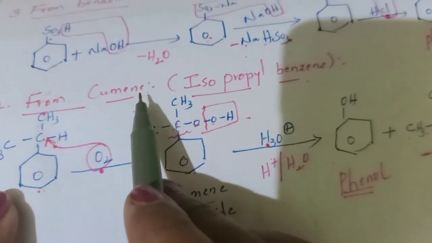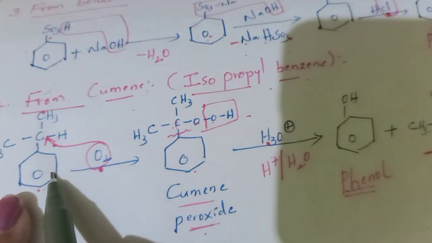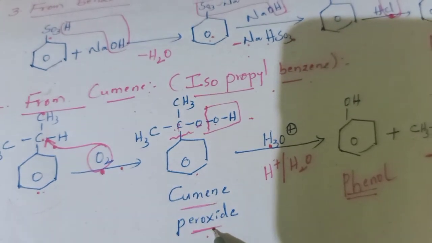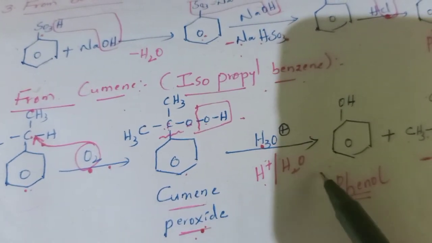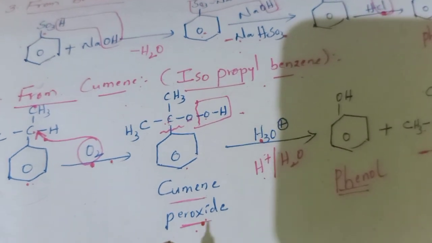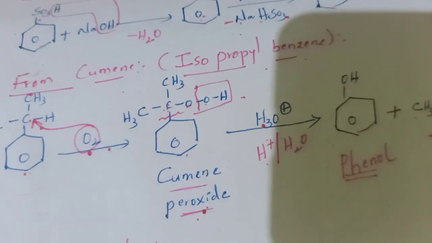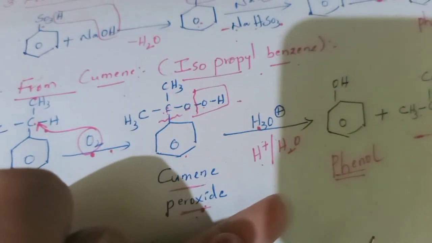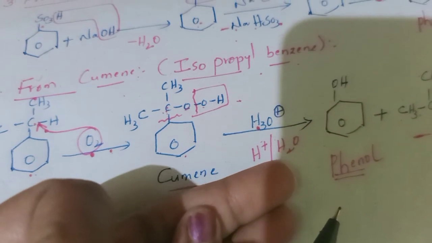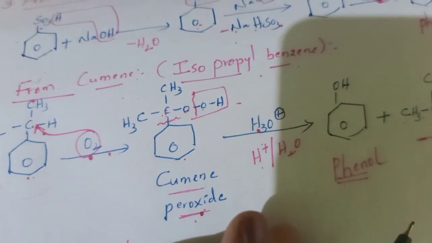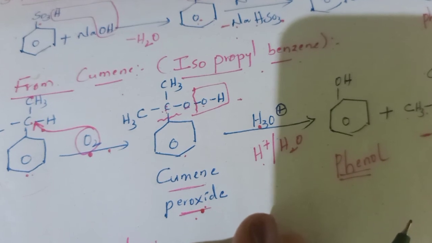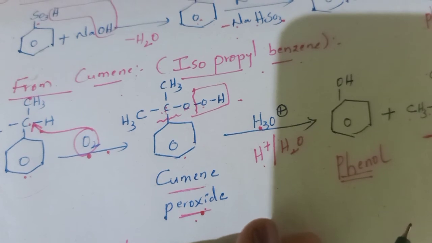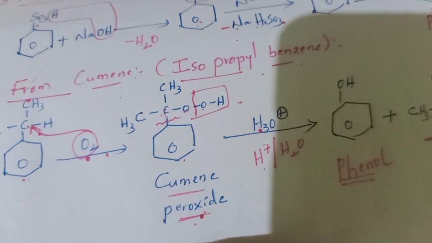This is another preparation by using cumene. What is cumene? Cumene is nothing but isopropyl benzene. When isopropyl benzene undergoes oxidation, it converts into cumene peroxide. This cumene peroxide on acid hydrolysis converts into phenol. So that is about the 4 important preparations of phenols. First one is by using haloarene, second one is by using benzene sulfonic acid, third one is by using diazonium salts, and fourth one, finally the most important one, is by using cumene. Among the 4, one question is compulsory. That means one preparation is compulsory for 2 marks.